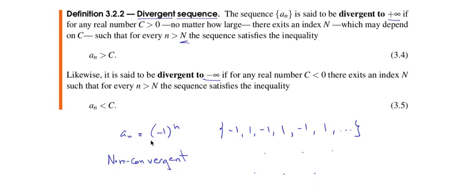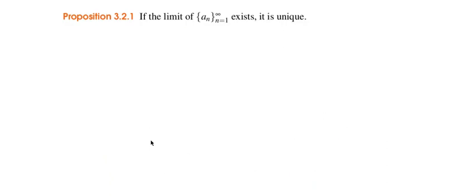Okay, so proposition: if the limit of a sequence exists, it's unique. This is a very simple proof. Suppose that this was not true, so we're going to prove it by contradiction.